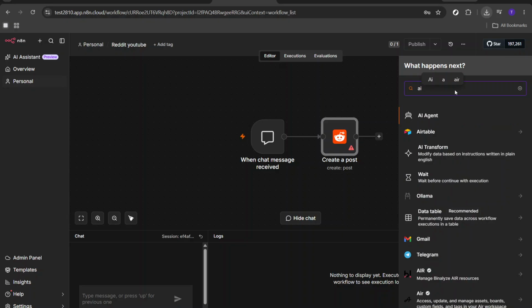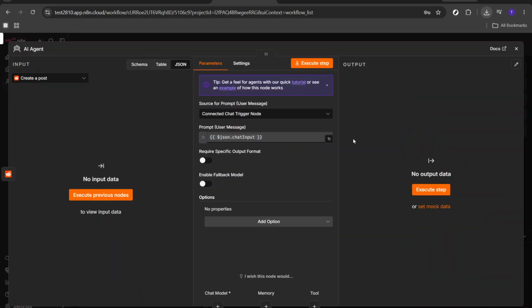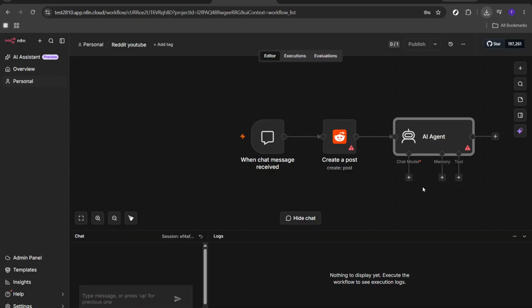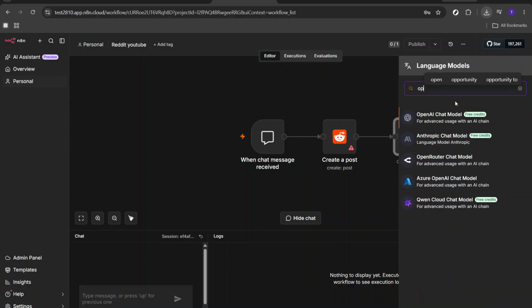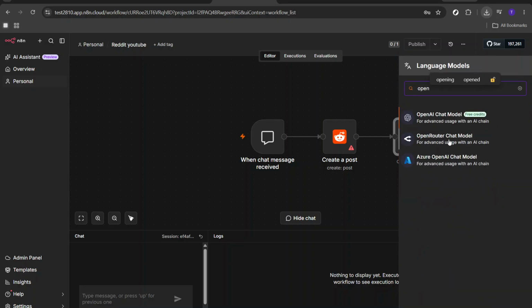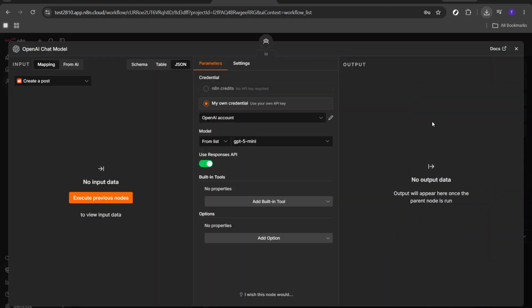Now that you have your subreddit data flowing in, it's time to implement an AI agent. In this part of the setup, you'll connect an AI agent node, which will help you process and refine the ideas you've gathered. The AI agent can be any chat model of your preference. Among the popular options are OpenAI, Google Gemini, Claude, DeepSeek, Grok, or Ollama. This intelligent assistant analyzes the data, identifies trends, and suggests which topics you might want to focus on for your next video.